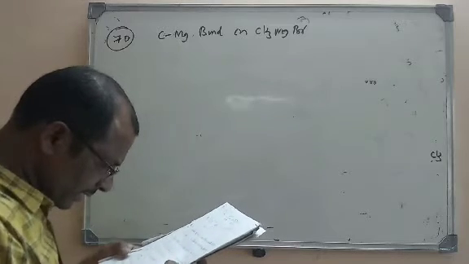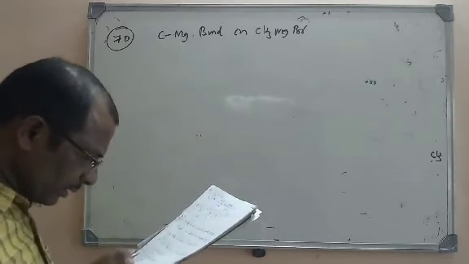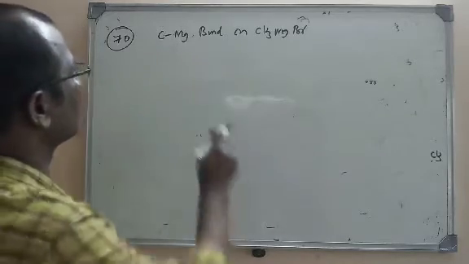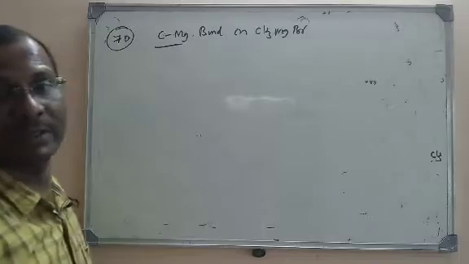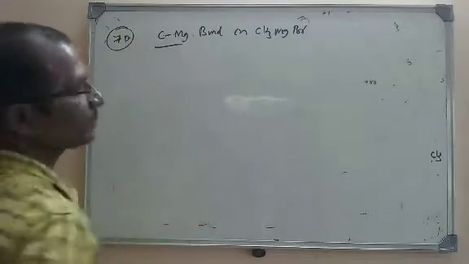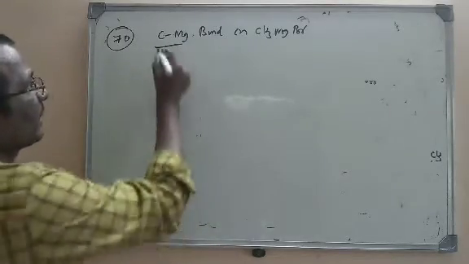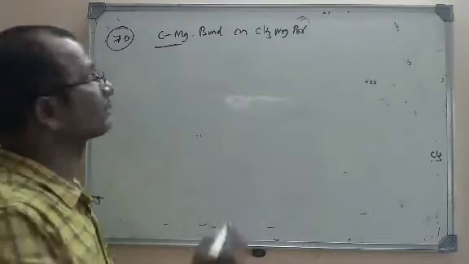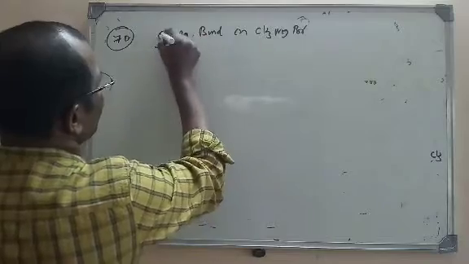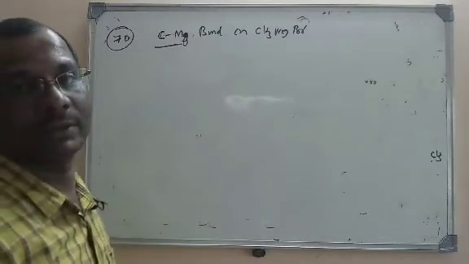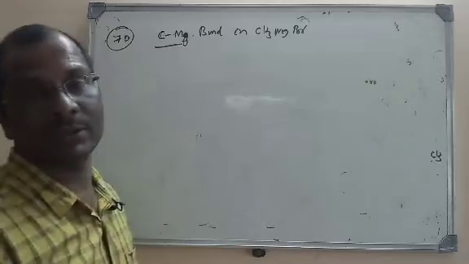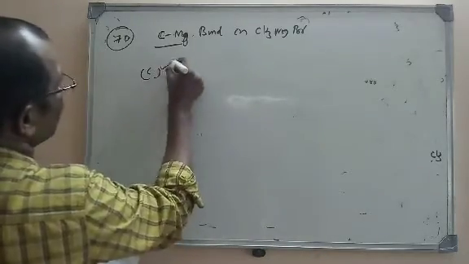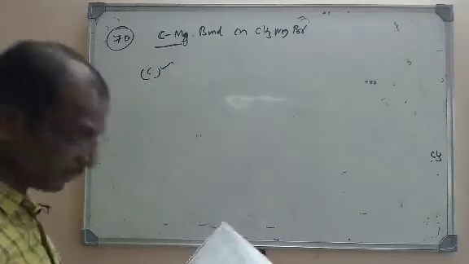So it is the first one. If you see covalent, polar covalent, so C is the right option, polar covalent. It is not an ionic bond. C-Mg is polar here. We all know that Mg is a metal and carbon is a non-metal, so Mg gets a polarity. So that is a covalent bond, a polar covalent bond. So the right option is C. It's a polar covalent bond. It is not a non-polar covalent bond or an ionic bond.